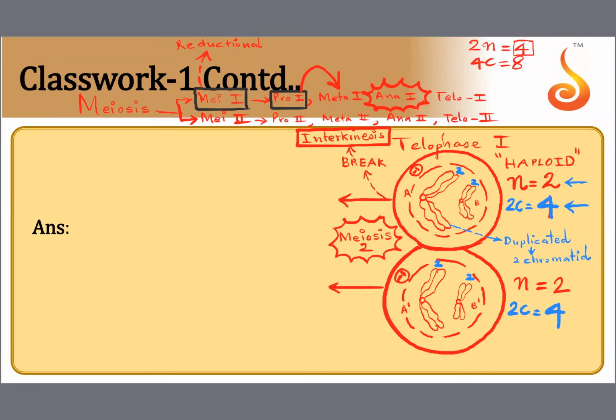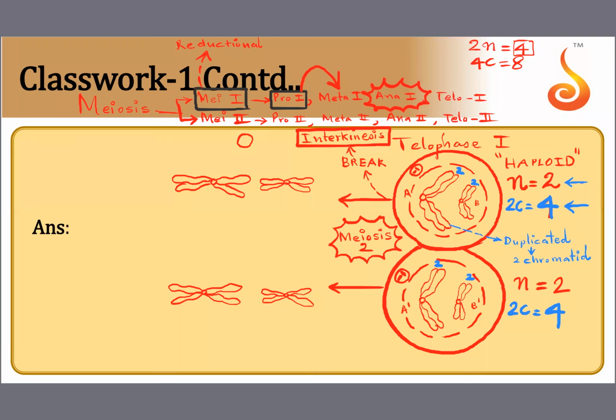So what happens in metaphase 2? See how the chromosomes are aligning in a single line. This time they are aligning in a single line. They are not forming a double line, because they don't have their pair, no? They are missing their counterparts. In both the daughter cells, the chromosomes are aligning in a single line. This is simply called metaphase plate. No need to call it double metaphase plate. It is simply called metaphase plate.